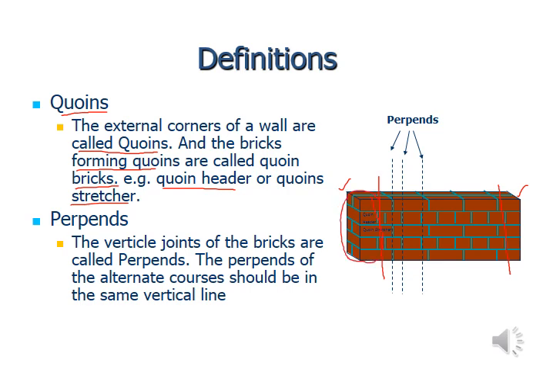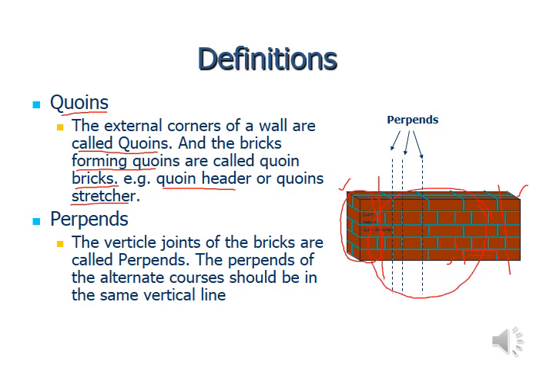And for the bricks forming the quoins, you can see in the formation that in the first course from the bottom, the bricks are laid along the length, and in the second course the bricks are laid along the width. But this laying of the brick, that pattern, remains the same when we are in the middle of the wall.